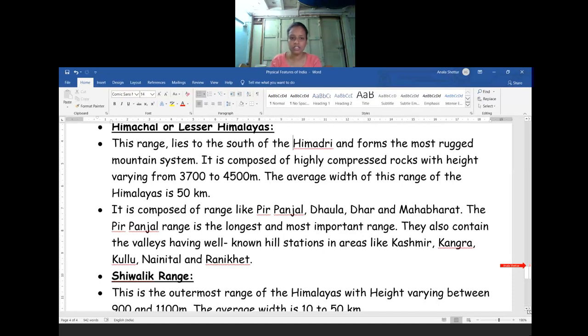The Pir Panjal range is the longest and most important range in our country. They also contain several valleys having well-known hill stations in areas like Kashmir, Kangra, Kulu, Nainital, as well as Ranikhet. These are also called tourist spots and well-known hill stations where people come and see the natural beauty. Certain valleys also beautify the nature in the Himalayan region. So Pir Panjal is the longest range in the Lesser Himalayas.